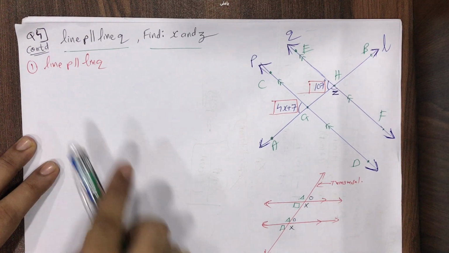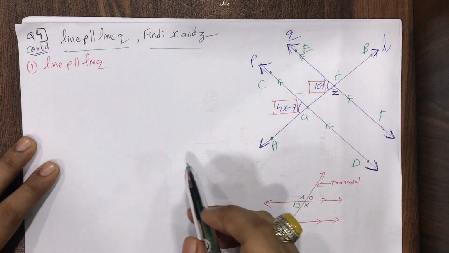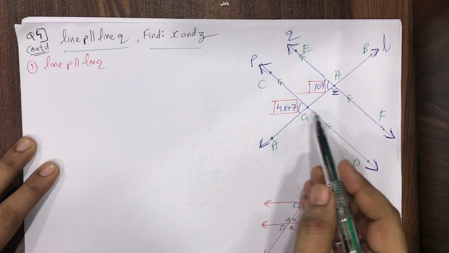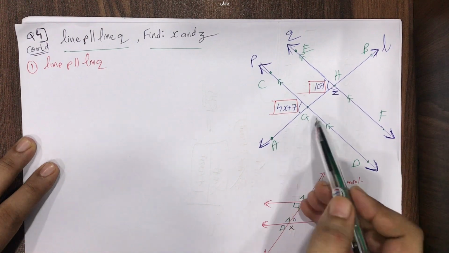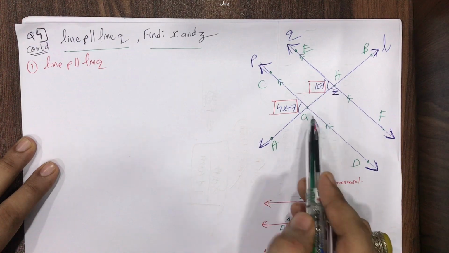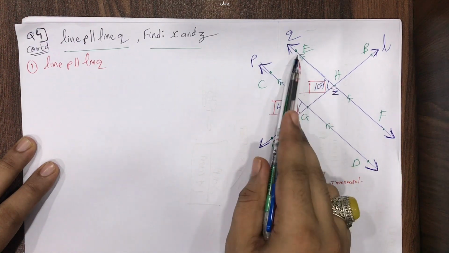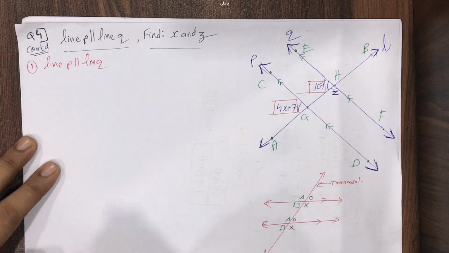Okay, so now because line P is parallel to line Q, can I say these two angles will be equal? But before writing the value, I will write the name of the angles. So what is the name of this angle? Either you can say AGC or CGA. And the name of this angle? Either GHE or EHG. These two angles will be equal and the reason will be corresponding angles.